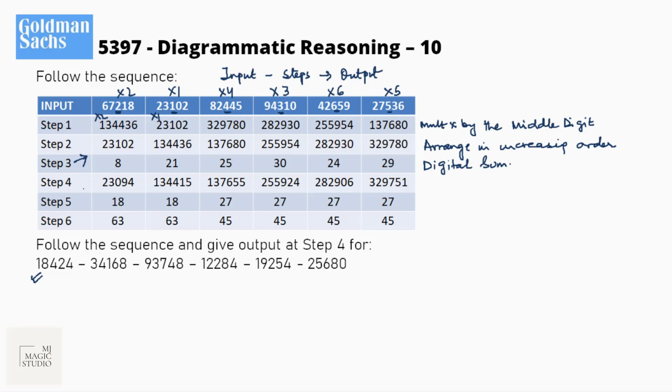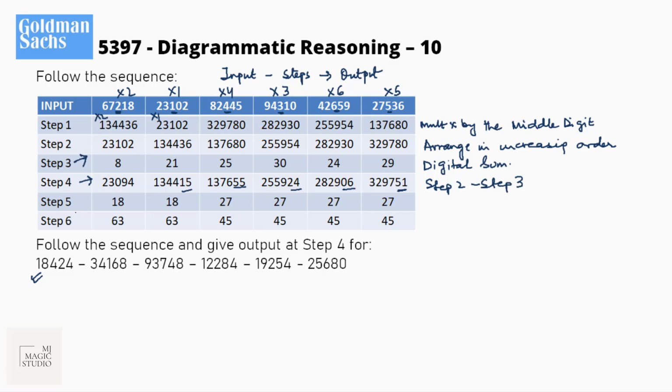Now in step 4, what's been done? 2, 3, 102. Okay. Step 2 minus step 3. 102 minus 8 is 94. 36 minus 21 is 15. 80 minus 25, 55. 54, 30 is 24. 30 minus 24 is 06. 80 minus 29, 51. Correct. So this is step 2 number minus step 3. That will be in step 4.